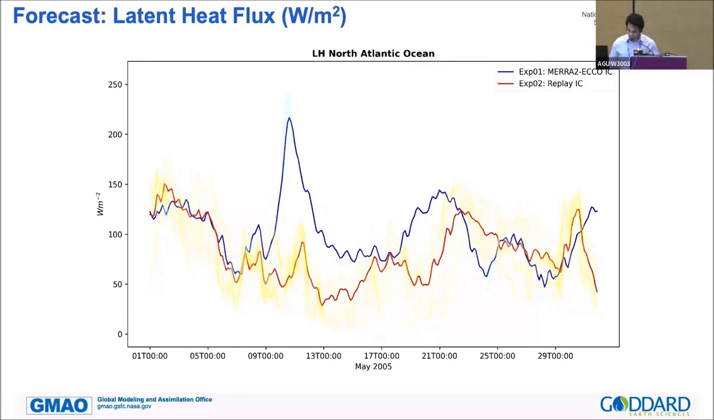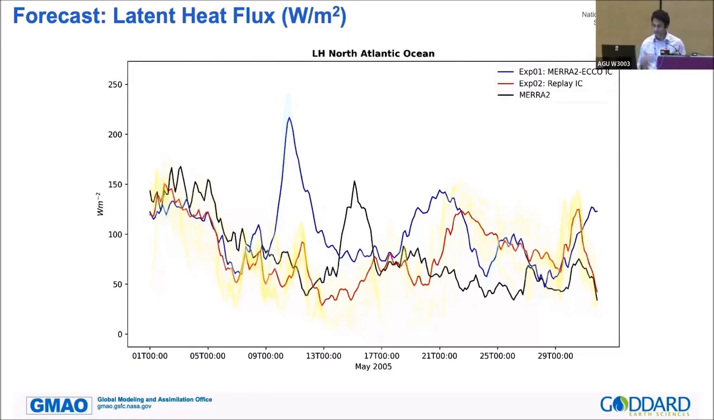Whereas the ocean and atmosphere are more dynamically balanced in the red line, we don't necessarily have those spikes, and it is a more reasonable variability. When you compare, MERRA-2 high frequency variability is very similar to the red line. Again, we were looking at the high frequency spikes, and the blue line obviously has more unreasonable high spikes.